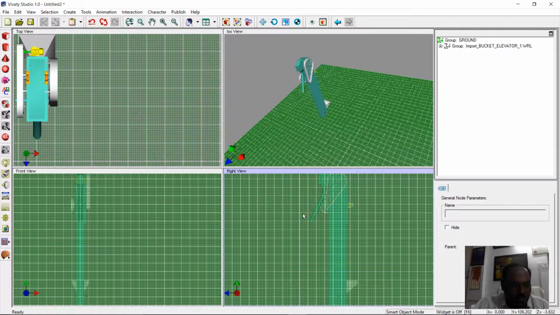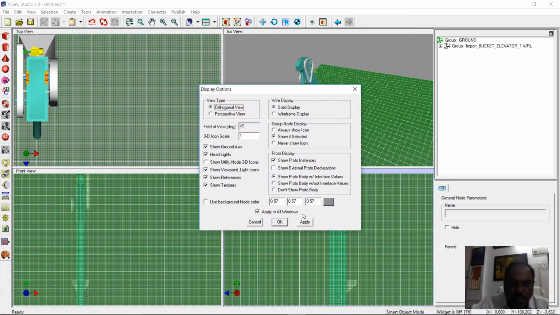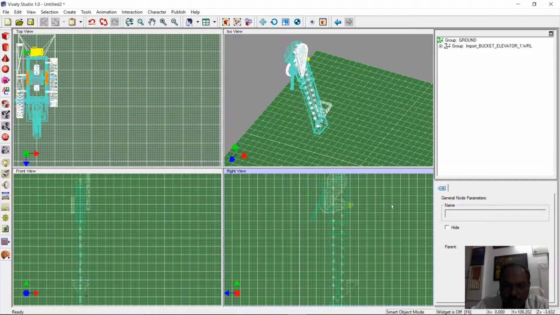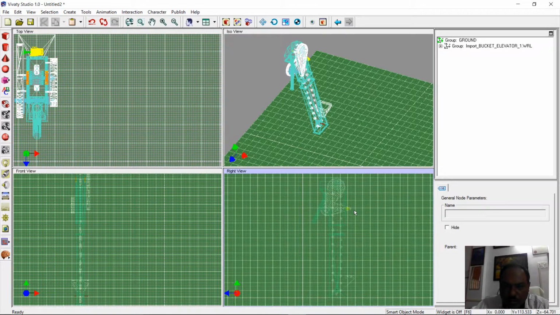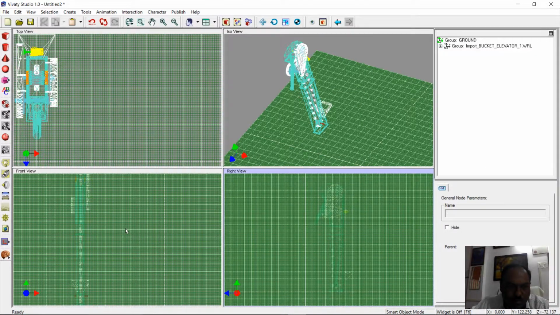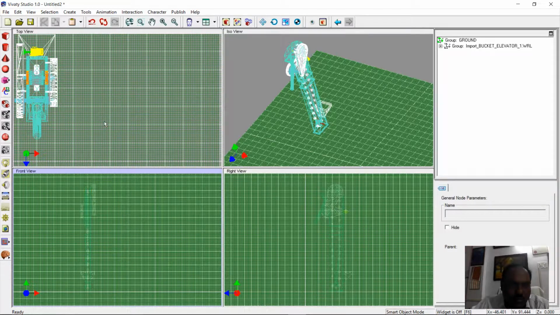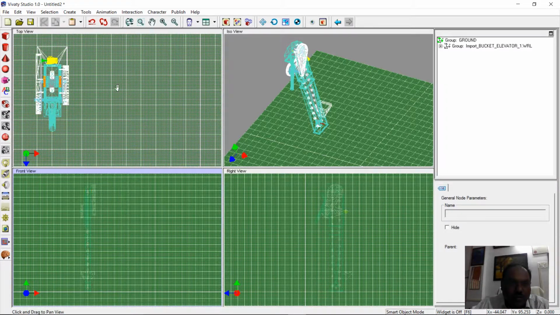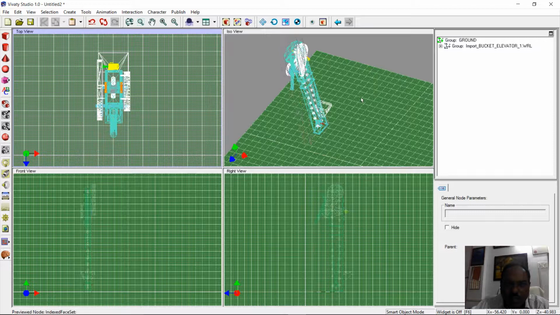Shift D will show all these things in wireframe mode. Then with the pan we can bring the things to the proper position. Now this is the perfect position. You can see the things.